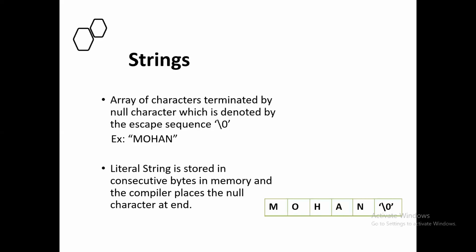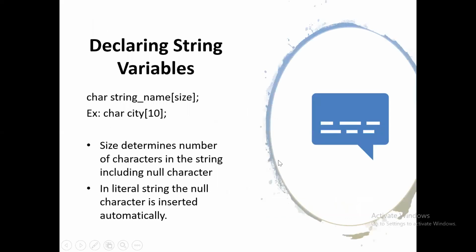Then the next thing is how you are going to declare string variables. First thing, the character data type, then the string name, and the size you specify within the subscript, for example char city[10]. This size is the total number of characters present in the string, including what?